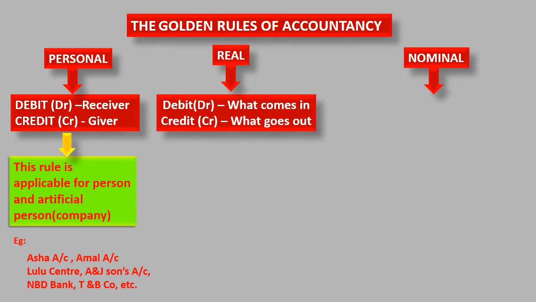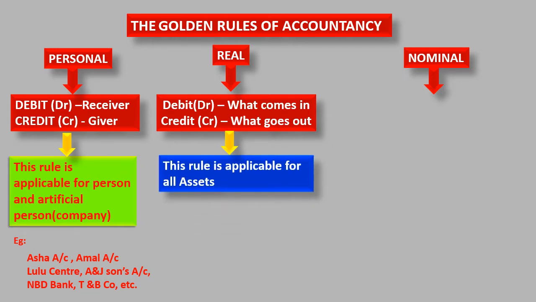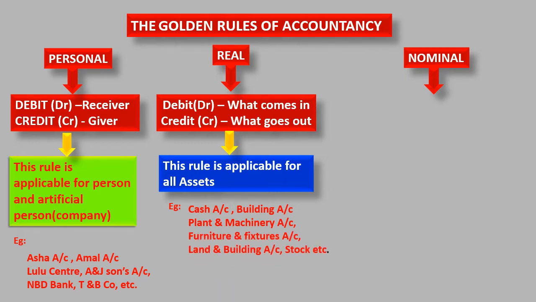Real accounts: debit what comes in, credit what goes out. This rule is applicable for all assets. You know what assets are, right? Example: cash account, building account, plant and machinery account, furniture and fixtures account, land and building account, stock, etc. All assets that come in will be debited.